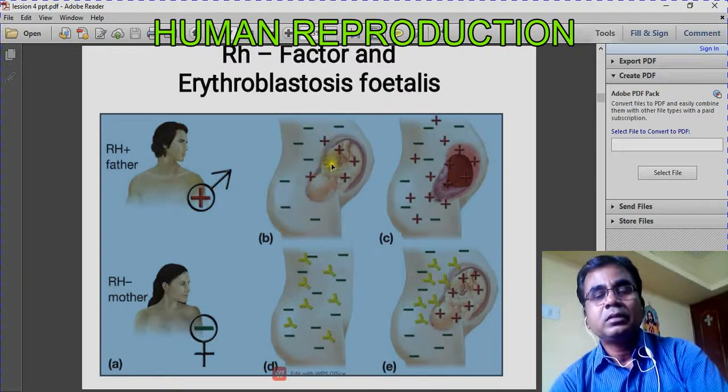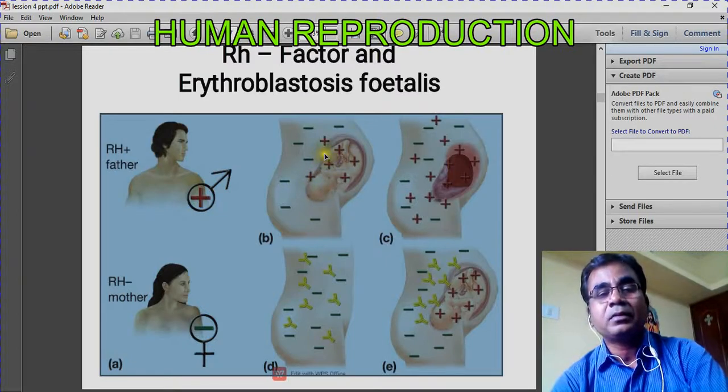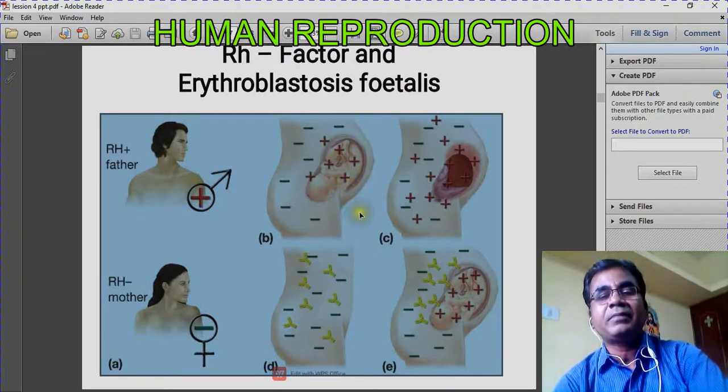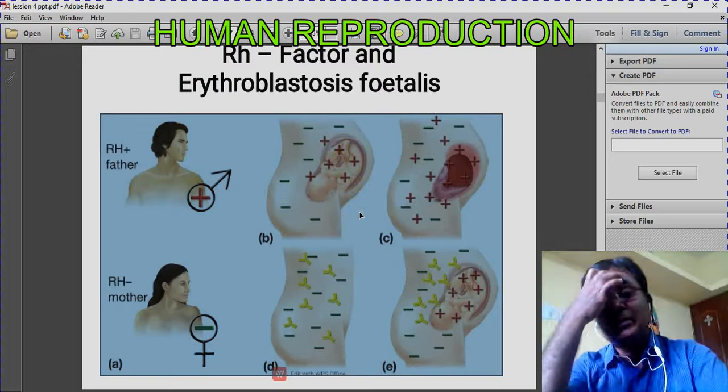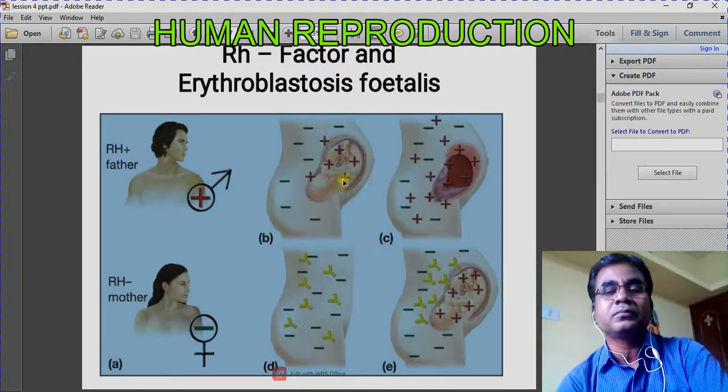But that doesn't happen. Why? Before the production of antibodies, the baby is delivered. So the first baby escapes the attack, escapes the problem.